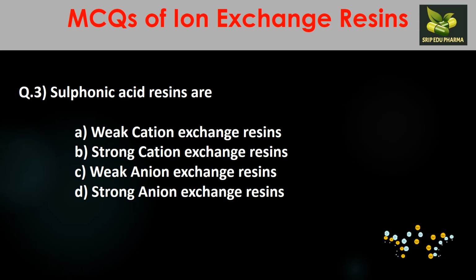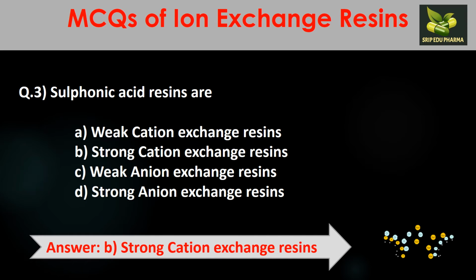Question number 3. Sulfonic acid resins are: A. Weak cation exchange resins, B. Strong cation exchange resins, C. Weak anion exchange resins, D. Strong anion exchange resins. We had studied in our video that ion exchange resins are classified into 4 types. Sulfonic acid resins are an example of strong cation exchange resins, and in weak cation exchange resins the example was carboxylic acid resins. So your answer will be B, strong cation exchange resins.